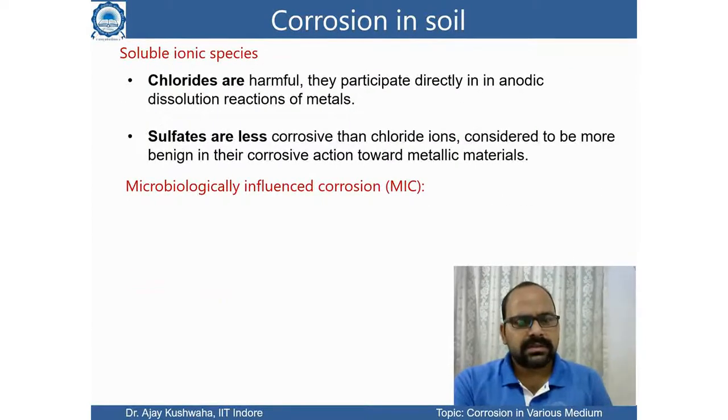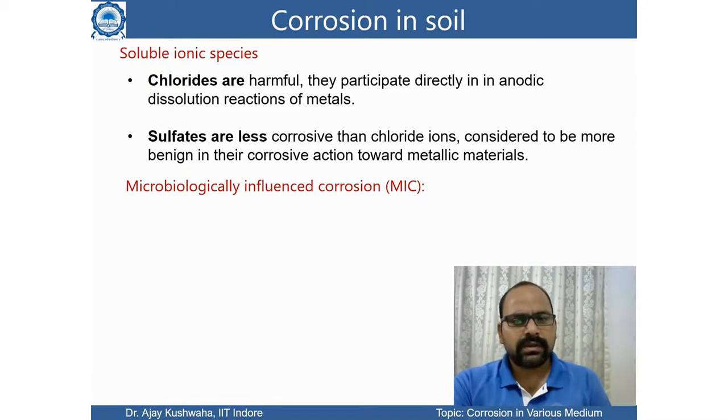Next parameter is ionic species, particularly chlorides and sulfates, which are more typical. If chlorides are there, then they are harmful. They participate directly in the anodic dissolution reaction of the metal. Sulfates are less corrosive than chlorides. However, they also give considerable corrosion reactions toward metallic materials. And the last point is microbiologically influenced corrosion.